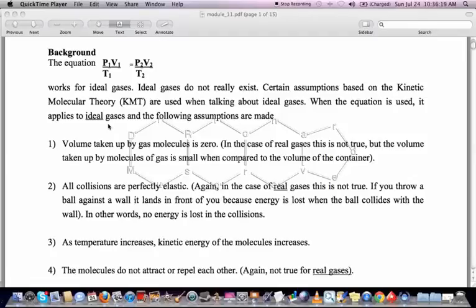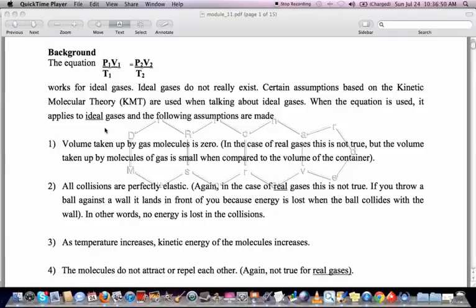The gas law equations P1V1 over T1 equals P2V2 over T2 and PV equals nRT are made up to work for ideal gases. Now, ideal gases really don't exist. They don't follow exactly the same rules as real gases do, and we make certain assumptions that will be suited to real gases so that we can make use of these equations. And we just make the assumption that when we're working with a real gas, it's really an ideal gas, even though that's not truly the case.